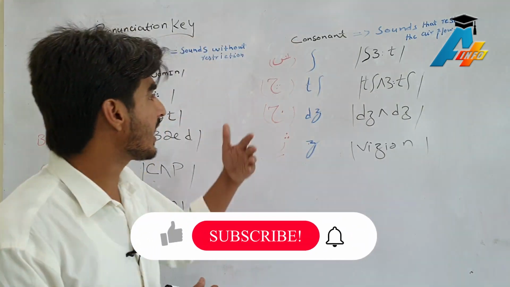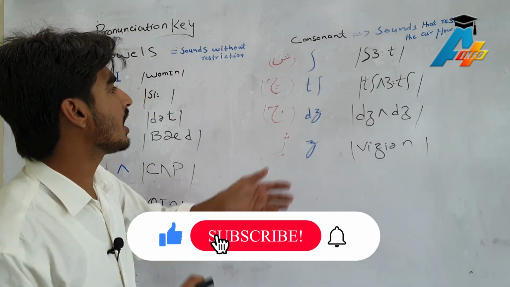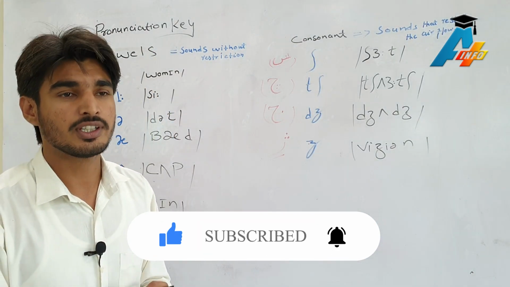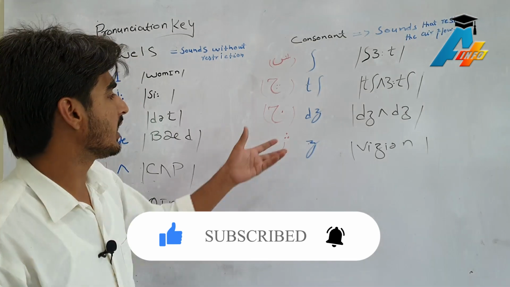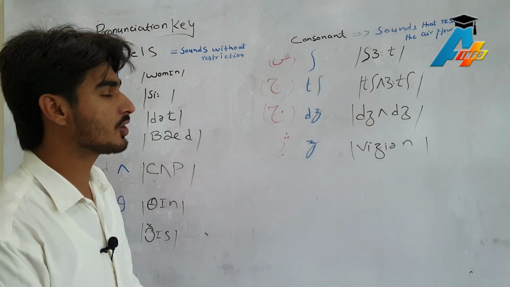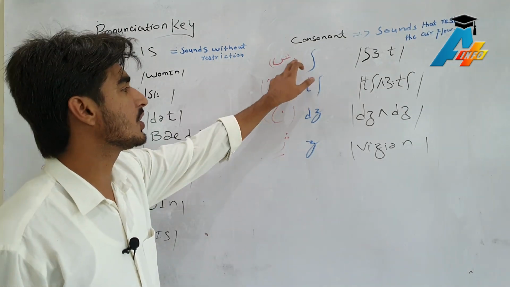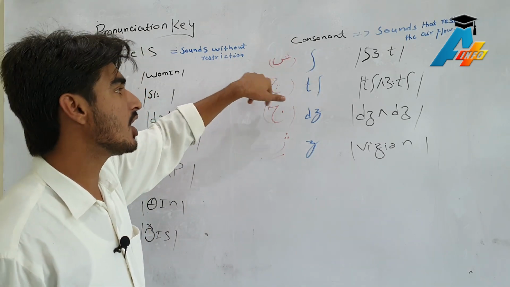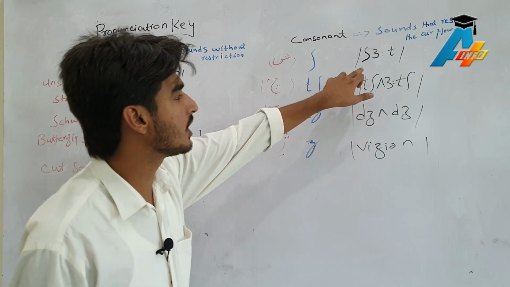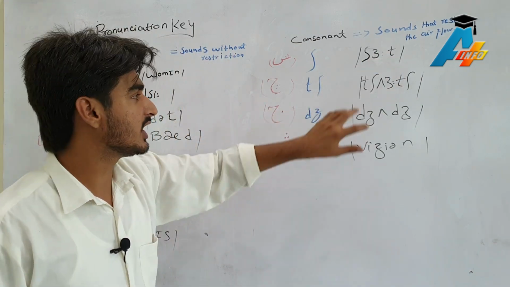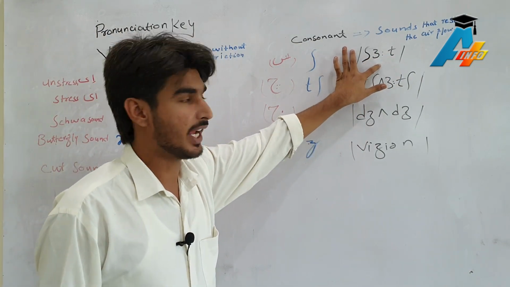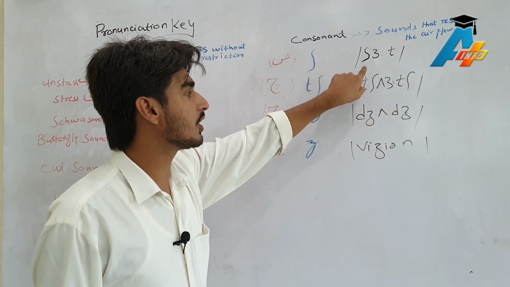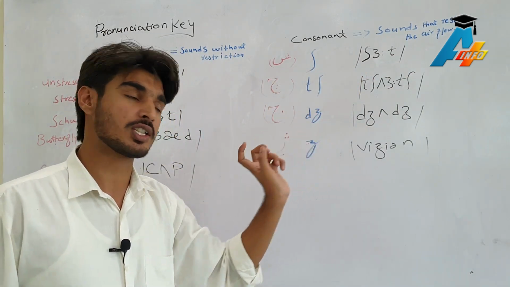The next topic is about consonants. There is a restriction of airflow, and I have mentioned some consonant sounds. The first one is the sh sound, which is called long S. For example, in the word shirt, and I have given the transcription. This word is shirt and the sound is the sh sound in the beginning.